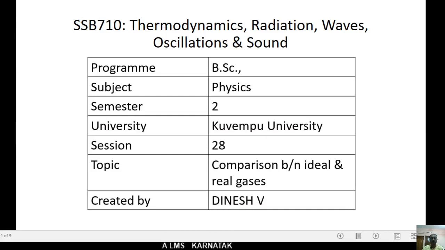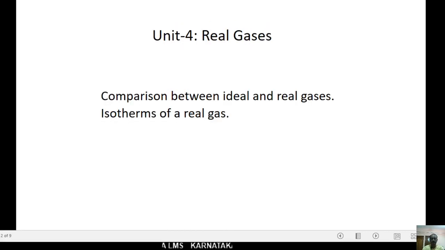Today in this session I would like to explain the unit real gases. In this unit I have chosen the topic comparison between ideal gas and real gases and also isotherms of a real gas.